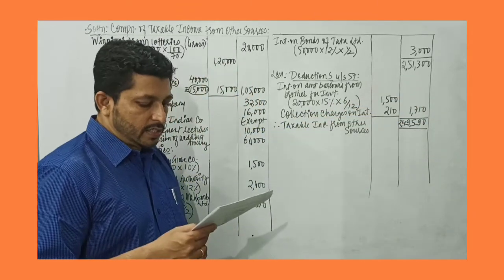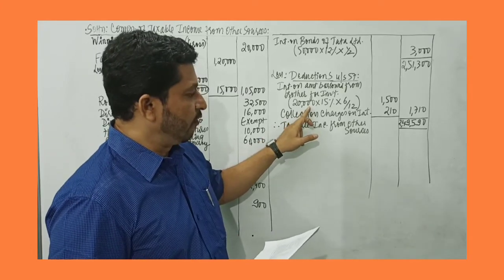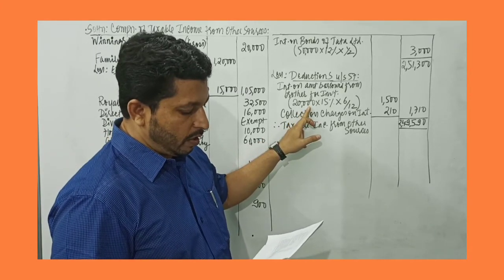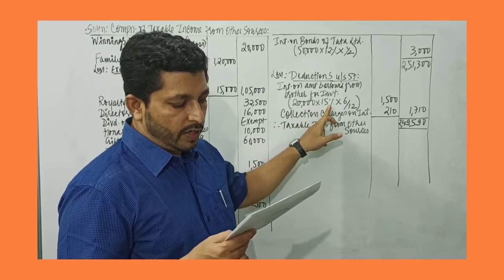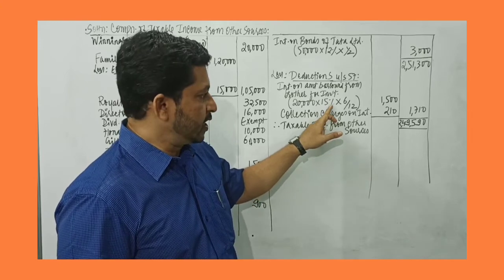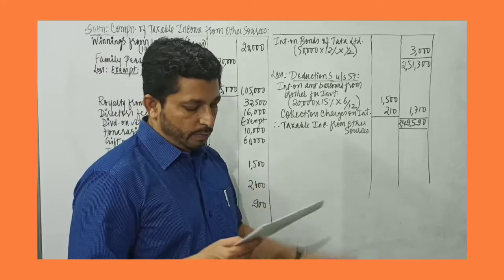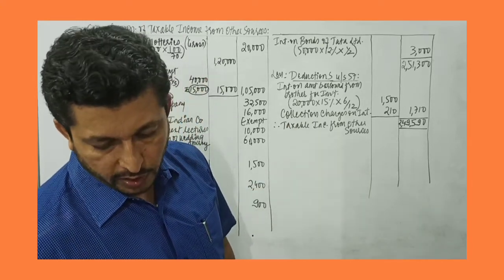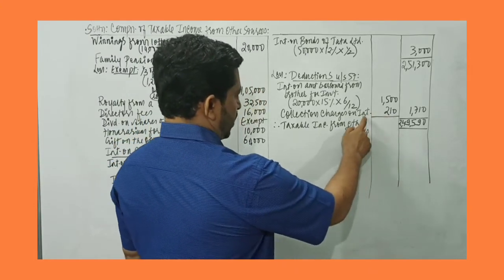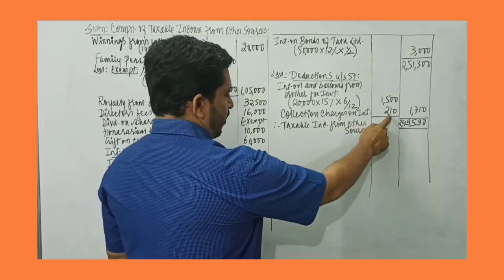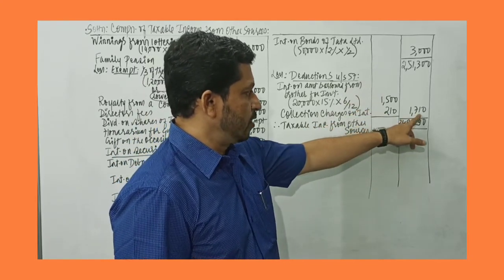Then we have deductions under section 57. He had borrowed a loan worth rupees 20,000 from his brother for investment. So interest on that loan, 20,000 into 15%. The loan was borrowed on 1st of October 19, so for 6 months. So we take into 6 by 12. So he'll have to pay his brother interest of around 1,500 rupees. And also there are collection charges on interest, which is around 210. Interest is all taxable, so definitely this is also deductible. So the total amount we deducted under section 57 is 1,710.